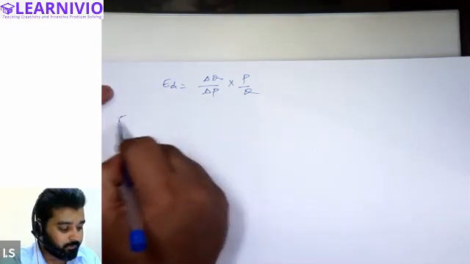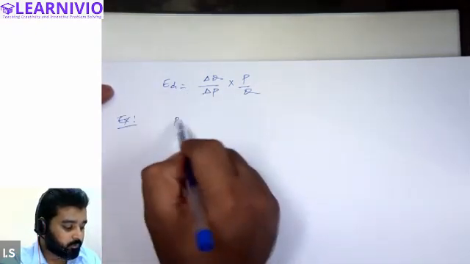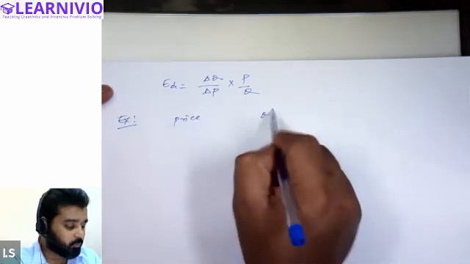So let's take an example to understand this formula. Suppose this is the price of the commodity. This is the quantity of the commodity.